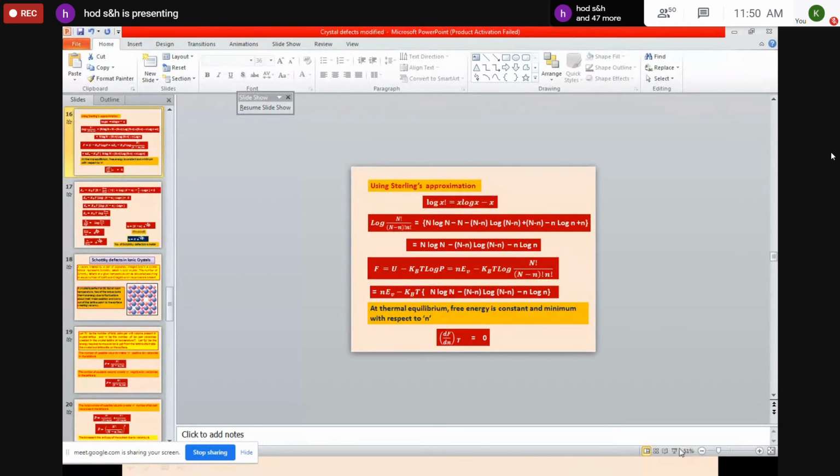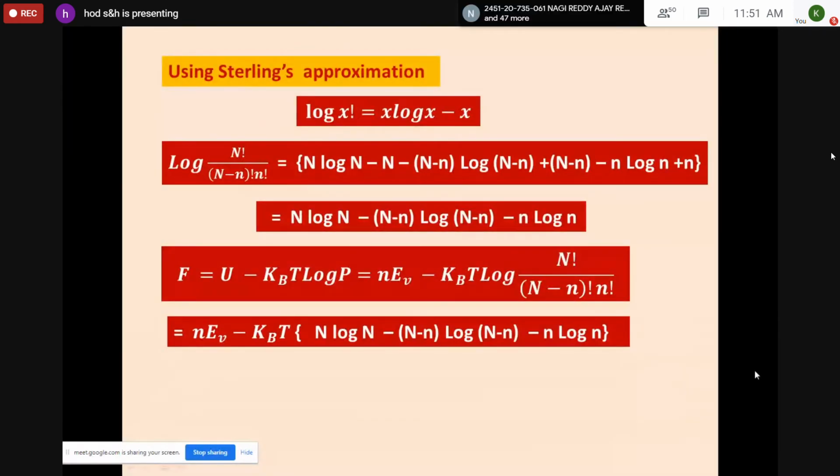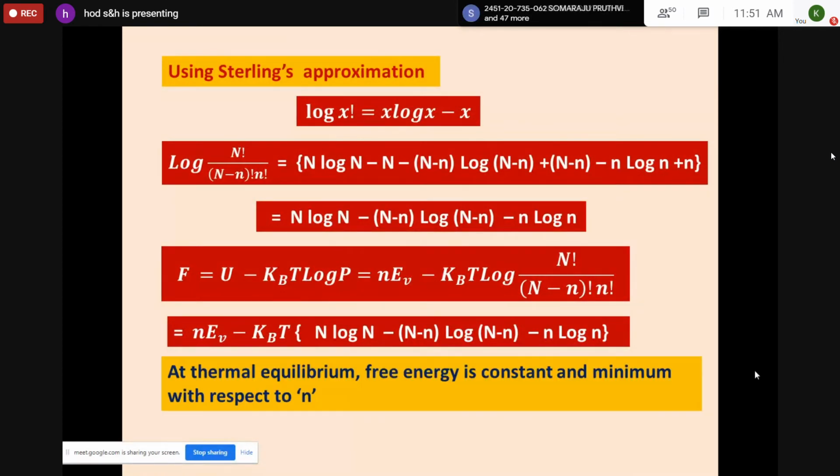This we have, the same, it is repeated. At thermal equilibrium, the free energy is constant and minimum with respect to n. So when equilibrium is achieved, this free energy is constant with respect to n, so that can be written as dou F by dou n at constant T is equal to 0.